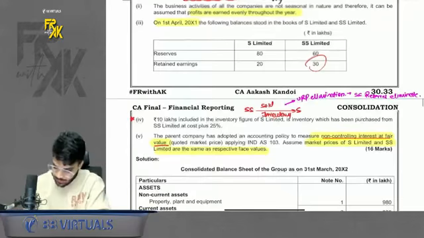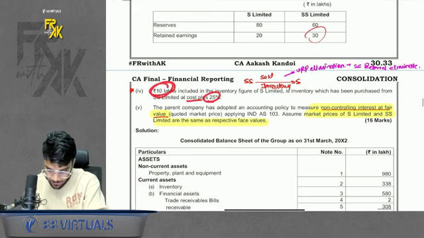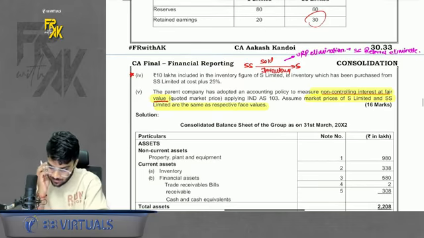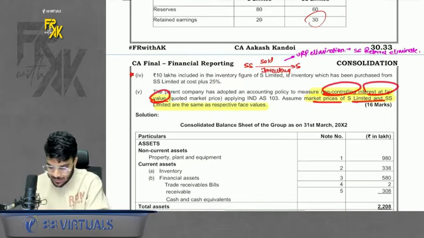How much? It is said that cost plus 25%. This 10 lakhs is the selling price, of course. So if you back calculate it, you will get 2 lakh rupees. I have done the calculation also, don't worry. Then they are saying that NCI to be computed at fair value method and market price of NCI is same as face value. Now how do I solve this?